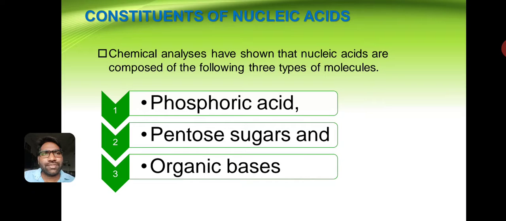DNA consists of nucleic acids. Chemical analysis has shown that nucleic acids are composed of the following three types of molecules: phosphoric acids, pentose sugars, and organic bases. These three components make up DNA.